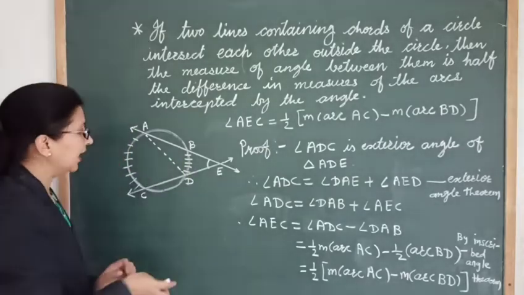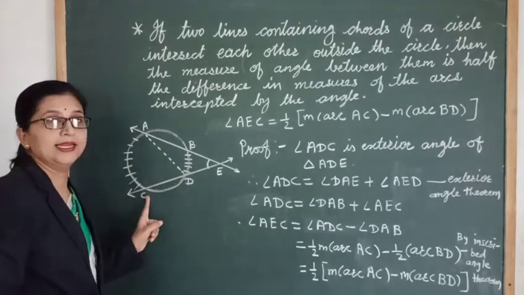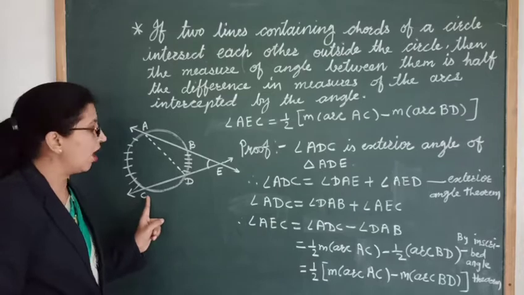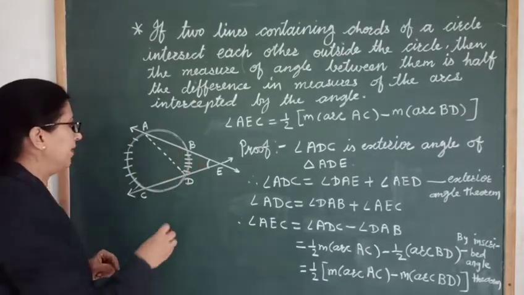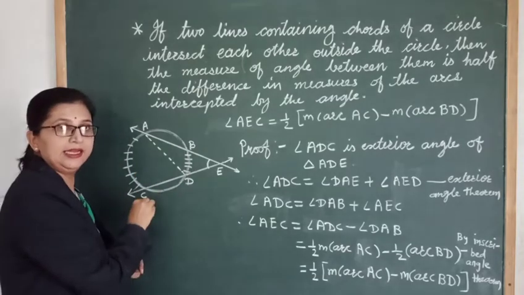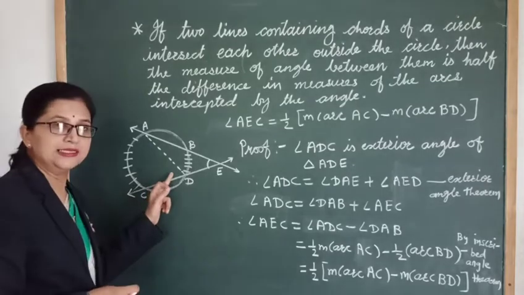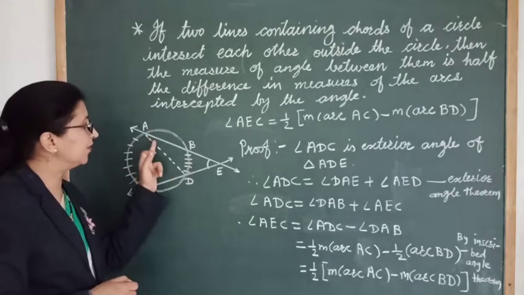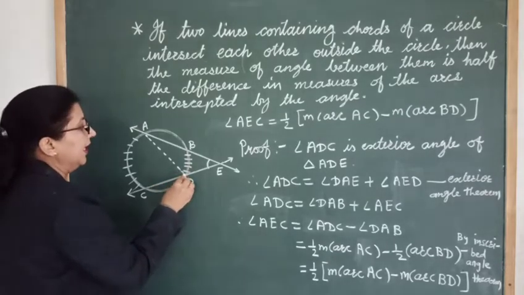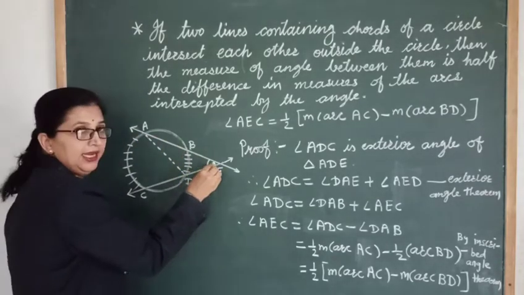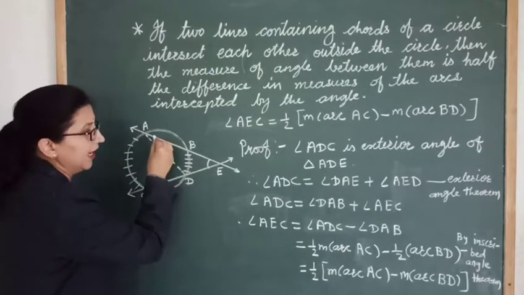So here angle ADC is an exterior angle of triangle ADE, right? So here the measure of this angle ADC is the sum of its remote interior angles, that is angle DAE plus angle DEA, right?